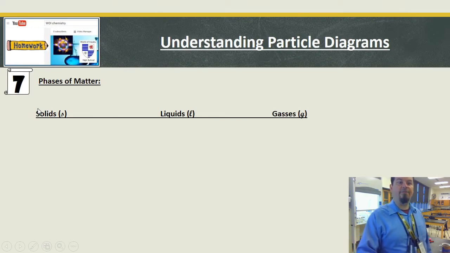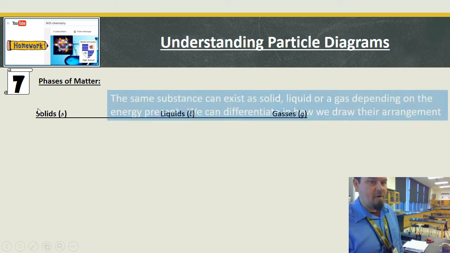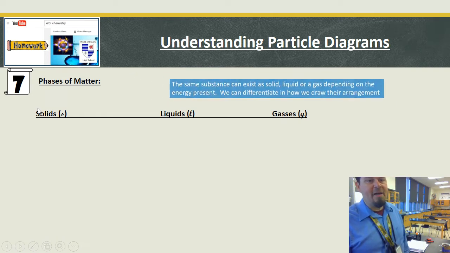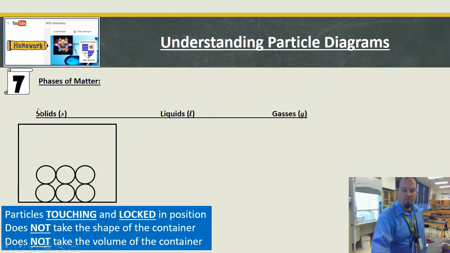And then we get into phases of matter, and this is kind of important too. I draw these pretty much the same all the time. So the same substance can exist as a solid, liquid, or gas depending on the energy present. We'll get into that later and transferring from one to the other. We can differentiate how we draw them in their arrangement because we know by definition solids are like rigid. Whoopsies. Here we go.